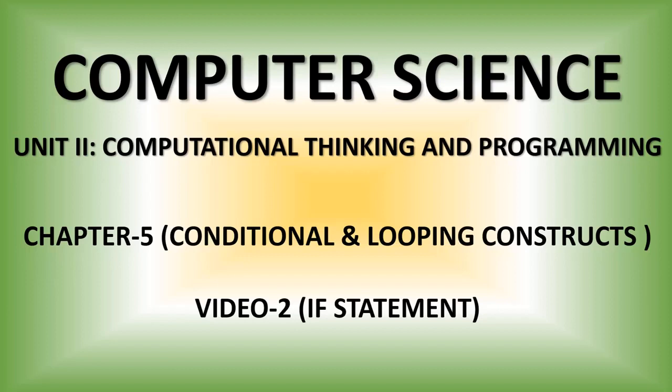Last class we studied the execution or flow of instructions in a program. Execution of instructions in a program is classified into three types: sequential execution, selection execution, and iterative execution. Sequential means statements that are executed one after the other. Selection means we give a condition. If the condition is true, one set of statements will be executed. If the condition is false, another set of statements will be executed.